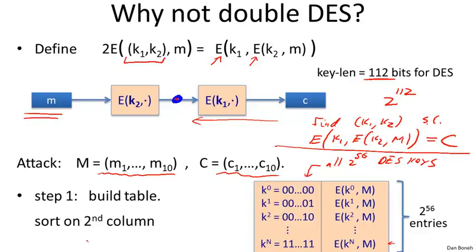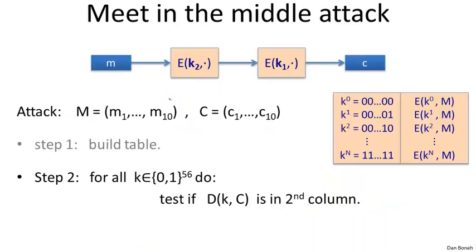By the way, building this table takes time 2 to the 56, and we also want to sort. Sorting takes n log n time, so it's 2 to the 56 times log 2 to the 56. Now that we have this table, we've essentially built all possible values in the forward direction for this midpoint. Now we do the meet-in-the-middle attack, where we go in the reverse direction with all possible keys K. Essentially, we compute the decryption of C under all possible keys K1. Remember, the table holds all possible values at the midpoint.